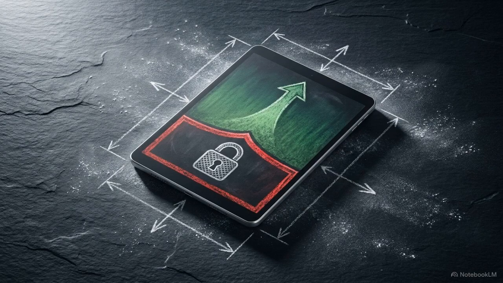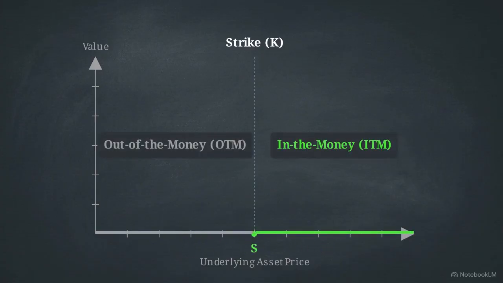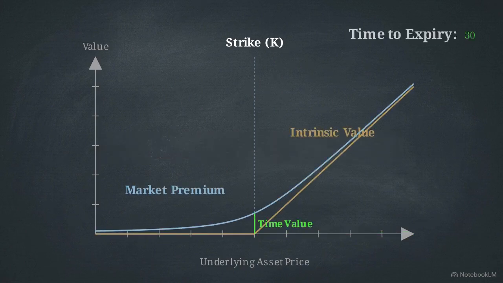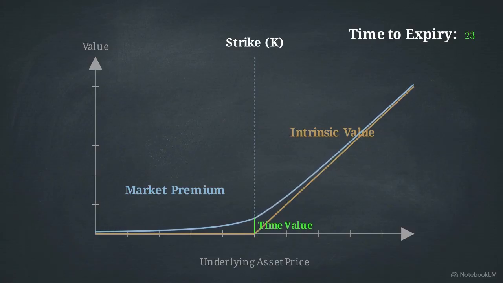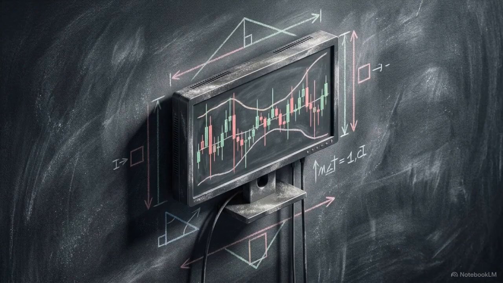We categorize an option's state using moneyness. Contracts are either in the money, which have intrinsic value, or at the money and out of the money, which have none. This premium is composed of 2 parts, intrinsic value and time value. As the expiry date nears, time decay erodes the premium. At the moment of expiry, the time value is 0, and the premium equals the intrinsic value. Time value represents the market's calculation of the probability that the option will move further into the money before it expires. Volatility is the other key driver.